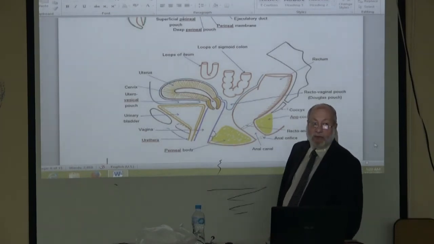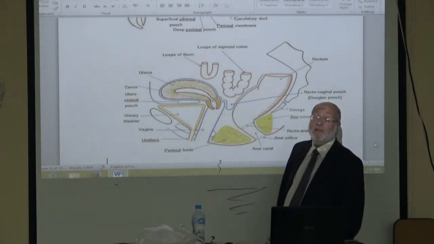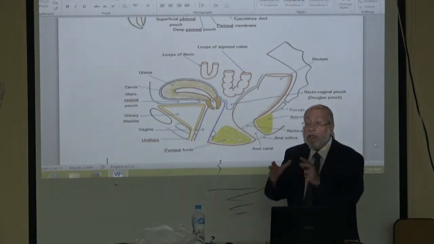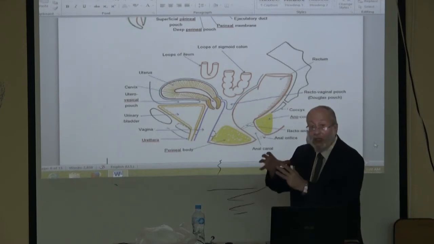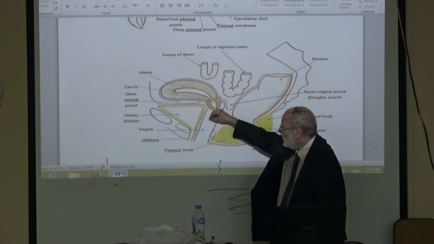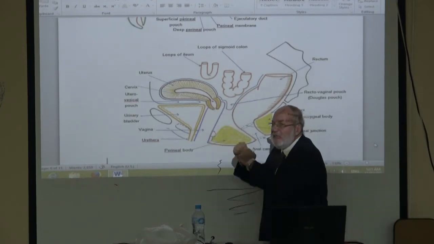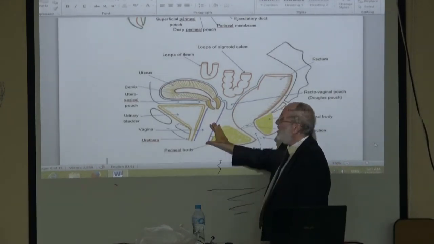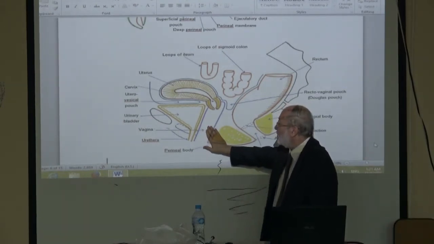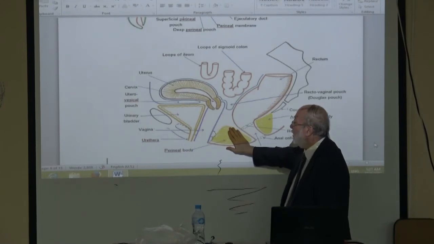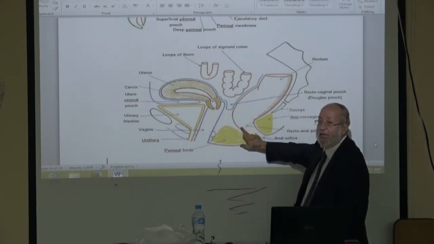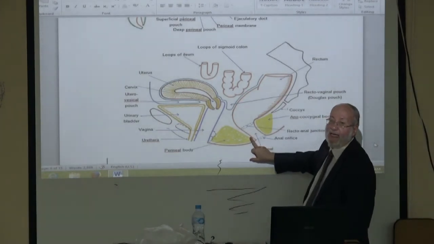Here in female, the famous injury: the head of the fetus, like that, passing and stretching the vagina, leading to tear of the vagina, tear of the perineal body, and tear of the anterior wall of the anal canal.